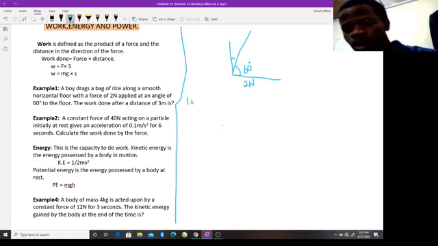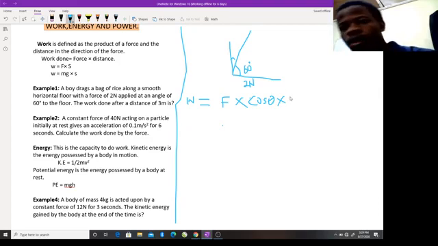So the work done, like I said, illustrated initially, is force times cos theta. Because you are given distance here, you have times S, the distance.